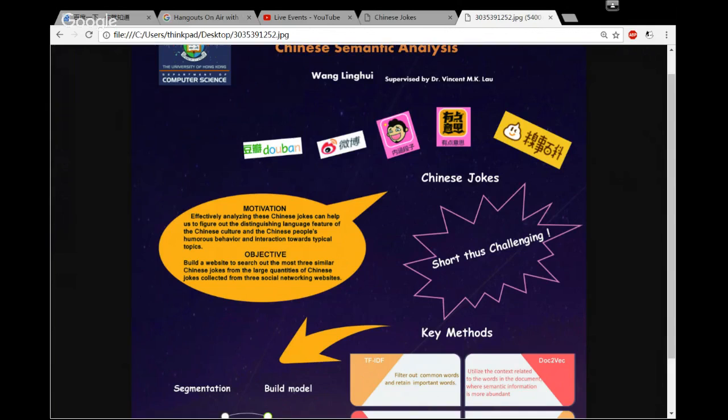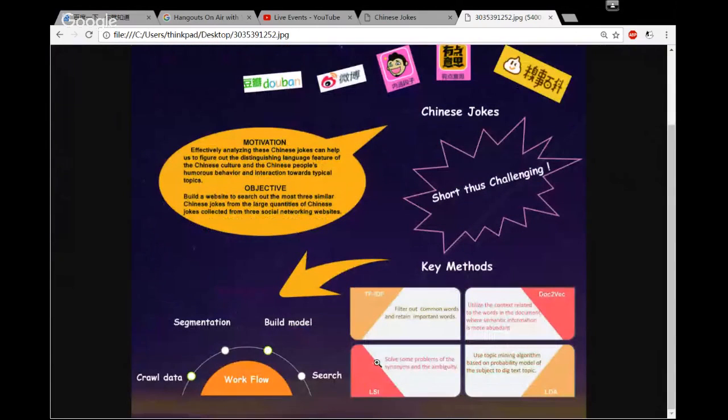To tackle the sparseness and noise in short text classification, we use latent semantic analysis, which extracts hidden topics directly from the input corpus. This includes TF-IDF, Doc2Vec, LSI, and LDA. These four methods have their own pros and cons, and I will introduce them later. And then I will talk about the implementation.